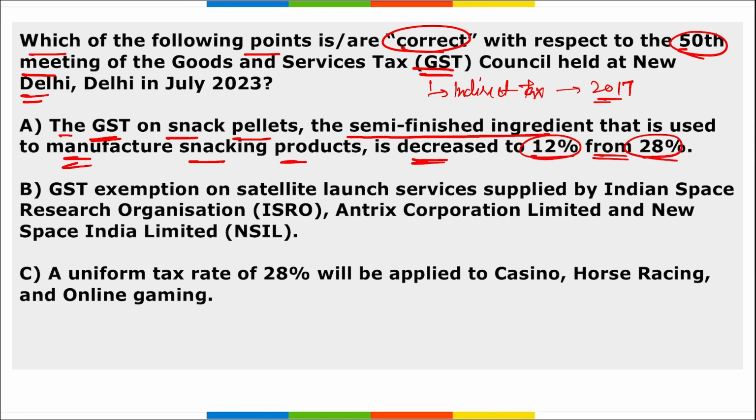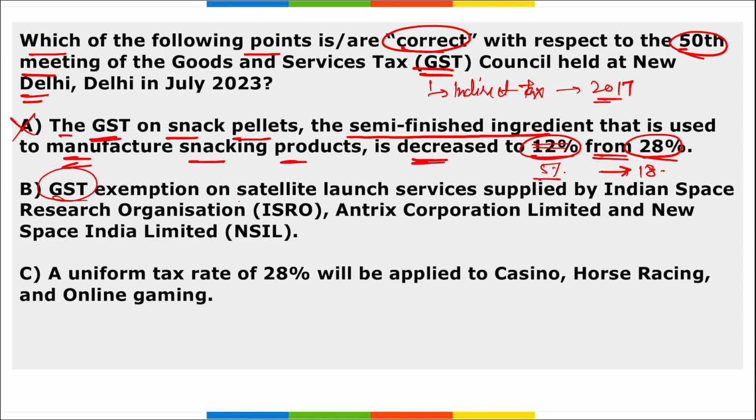Is it correct? So remember, this is not correct. It has been decreased to 5%, that was earlier 18%. This is GST on the snack pellets and the semi-furnished ingredients that are used to manufacture these snacking products. Then option A is wrong here, because the correct option is that it has been reduced from 18 to 5%.